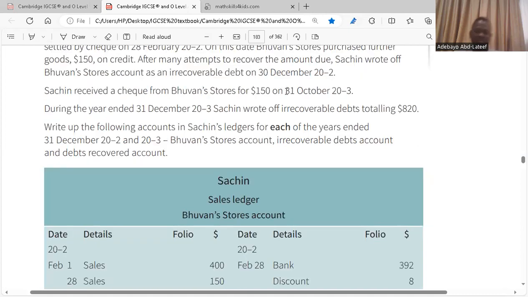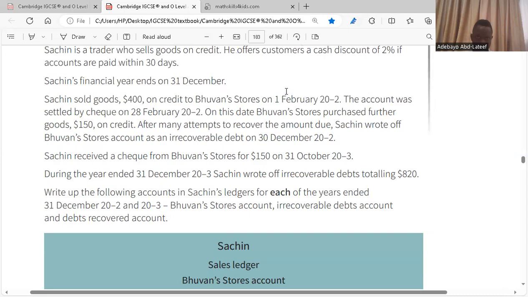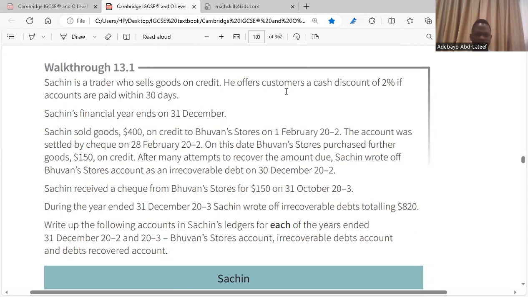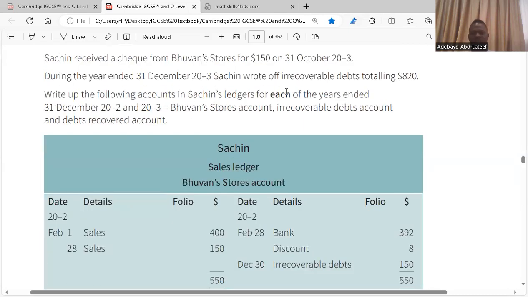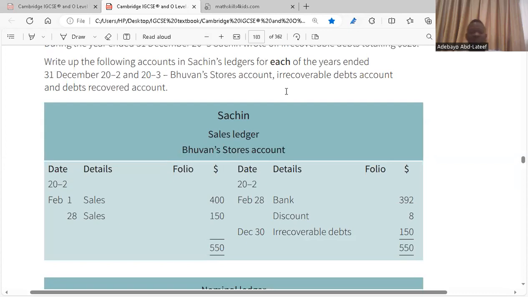Sachin will have discount receipt, of 2%. So that means 2% of 400 was paid, 392. Yes or no? Yes. Then discount is $8. That's the amount, but that's not the total amount paid. There's a bad debt written off, irrecoverable debt, which was 150. So that is the total.